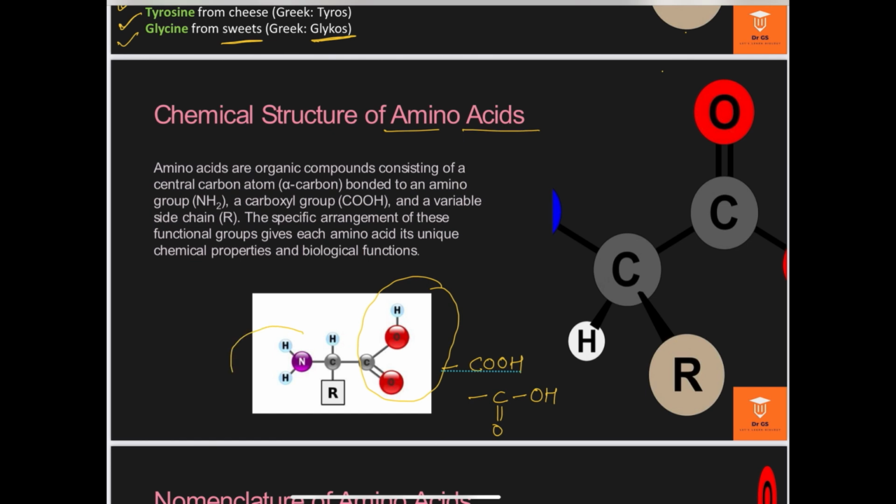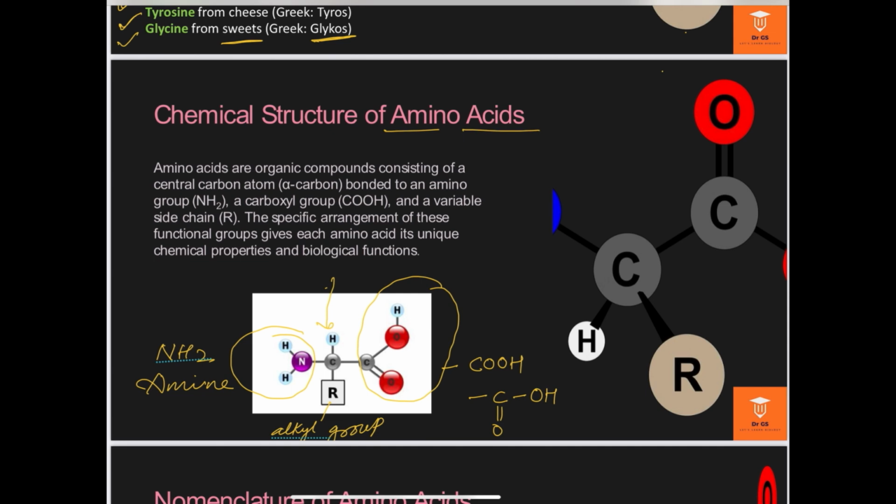And the other important functional group is the NH2, and this is the amine group. The other valency of the carbon is satisfied by hydrogen, and R represents the alkyl group. This is the hydrocarbon group, the alkyl group.